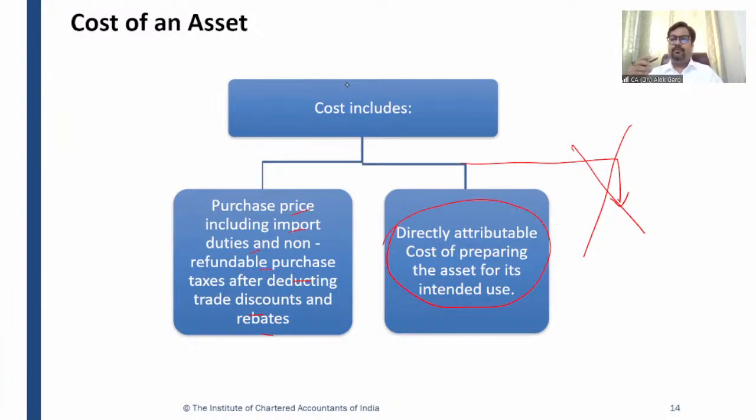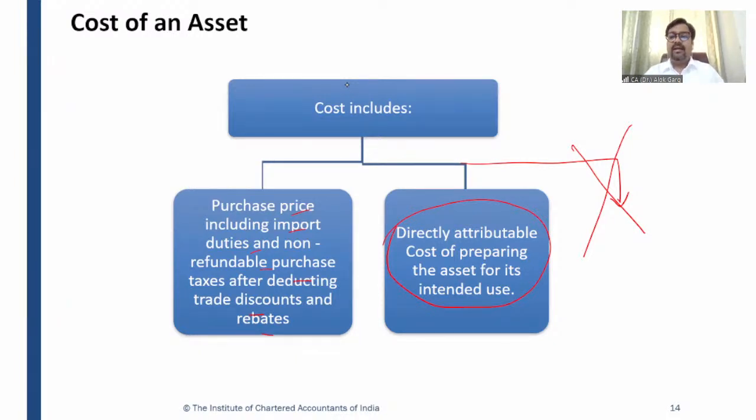Suppose Oracle has given a 5% discount on this software. So this 5% discount has to be deducted. So 1 crore minus 5%, 5 lakh. So on 95 lakh, you have to calculate GST. Assuming it is non-recoverable, GST will also be capitalized as a cost of the intangible asset.